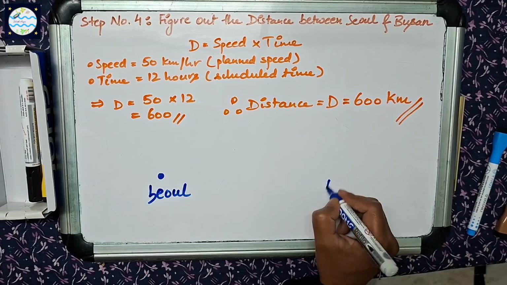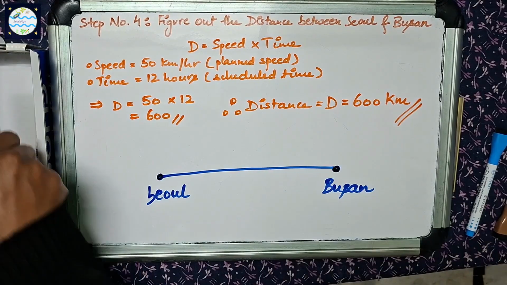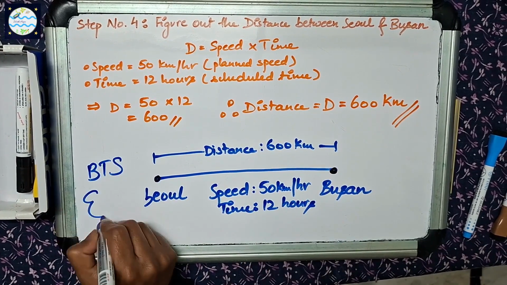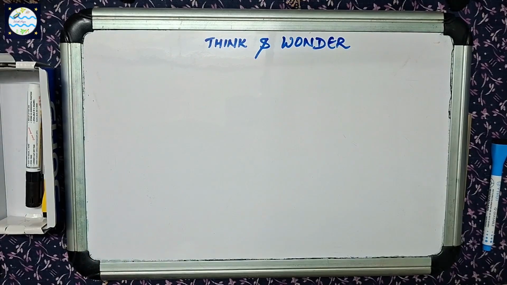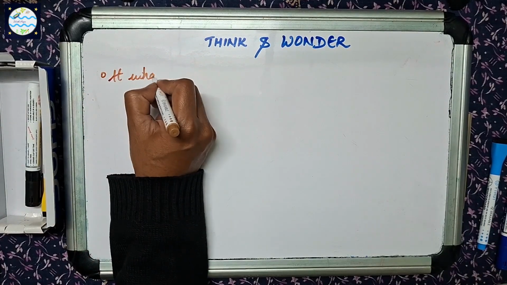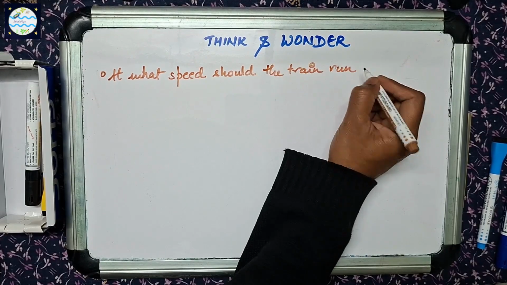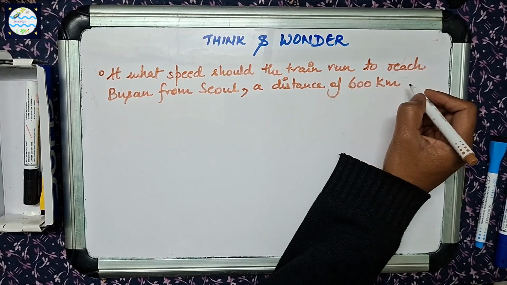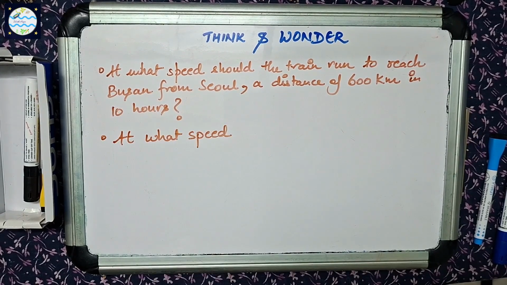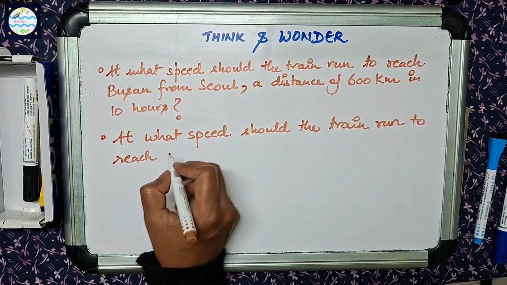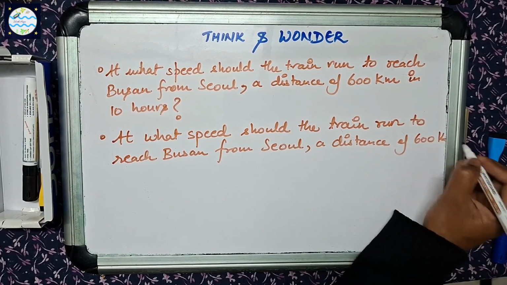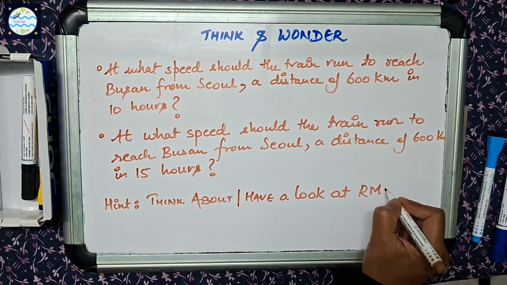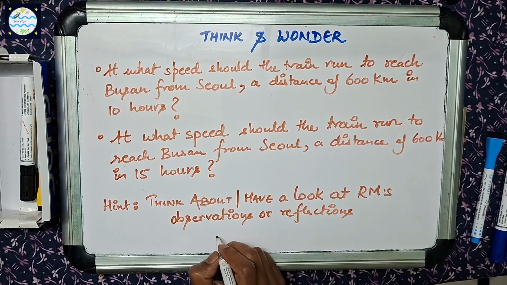Thank you for taking up Jungkook's challenge and helping your favorite band, BTS, figure out the solution to our problem. We would like to leave you with 2 scenarios to wonder about. First, at what speed should the train run to reach Busan from Seoul, a distance of 600 kilometers, in 10 hours? Second, at what speed should the train run to reach Busan from Seoul, a distance of 600 kilometers, in 15 hours? Hint, think about RM's observations or reflections on the journey.